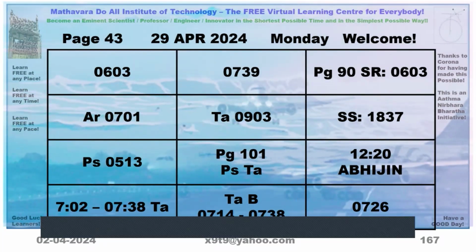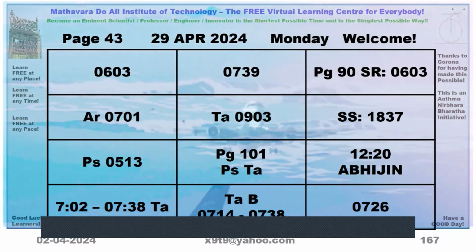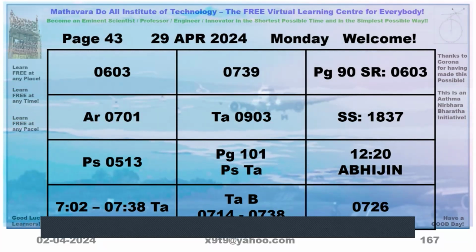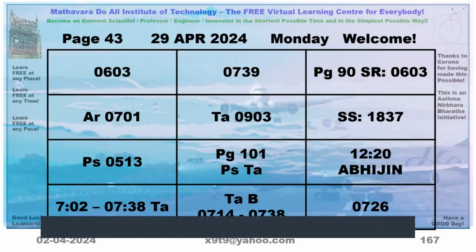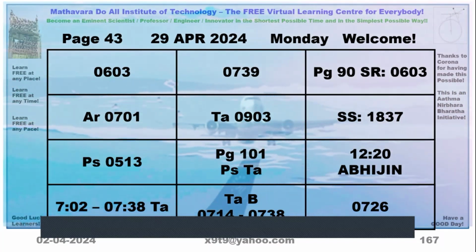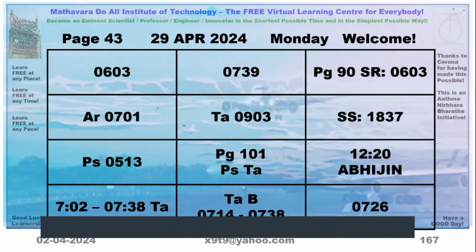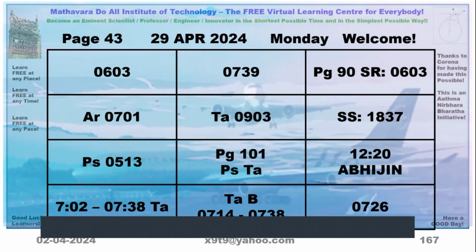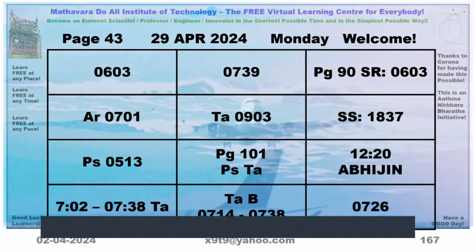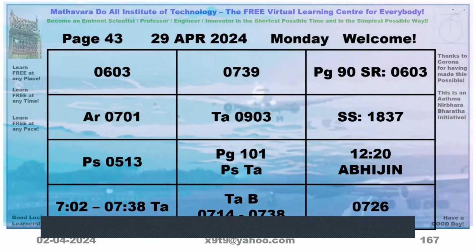Now the event is Libra. If you count from the boy, it is 1, 2, 3, 4. From the girl it is 1 only.